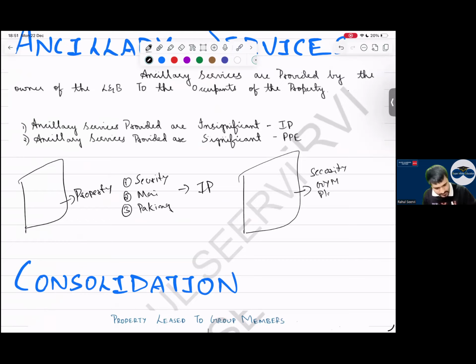But when I say the services which I provide are security service plus gym, a playing area, instant food delivery at your doorstep, food items at doorstep, then vehicles are available, you can use those anytime, and a lot of ancillary services, a provision store, whatever. It becomes PPE. It's like doing a business, providing a service, simple.